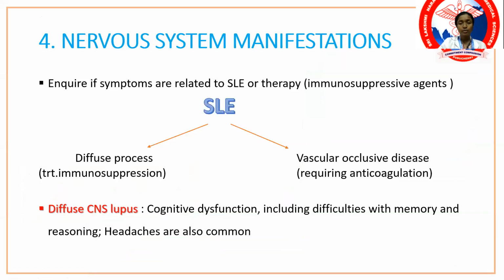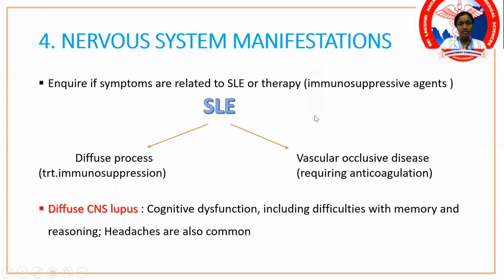So the next important system which is affected is the nervous system. Along with your heart, the CNS and other vital organs are predominantly affected. That is why SLE is considered a dreaded disease, because a wide group of organs are targeted because of the widespread immune activation.